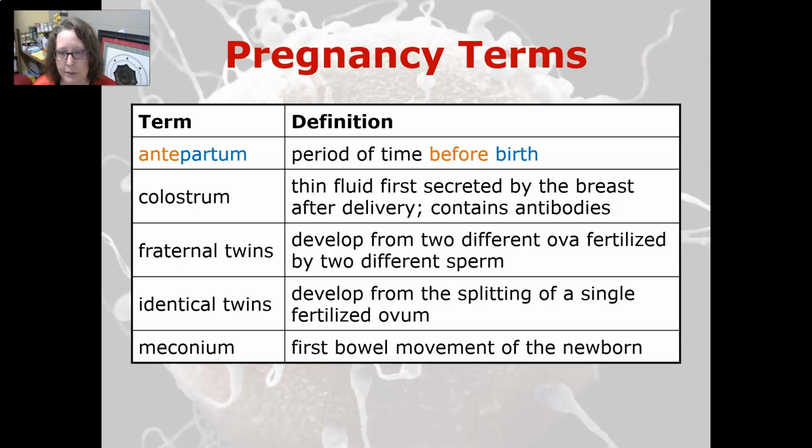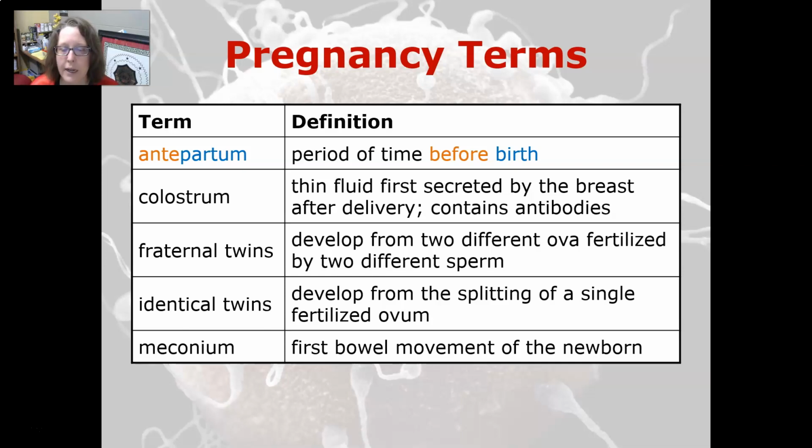Fraternal twins develop from two different ova that were fertilized by two different sperm. Fraternal twins can be boy-boy, girl-girl, or boy-girl, and even though they're related, they may not look identical. Identical twins, however, develop from the splitting of a single fertilized egg, and they will look identical, hence the name identical twins. And they will be girl-girl or boy-boy, but never boy-girl.